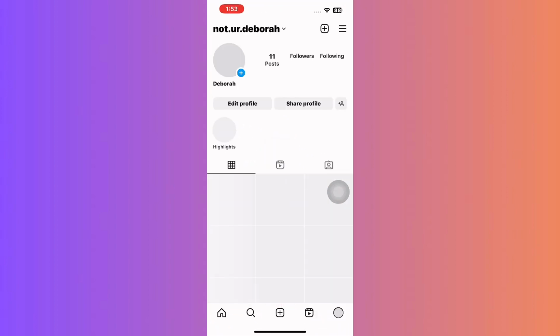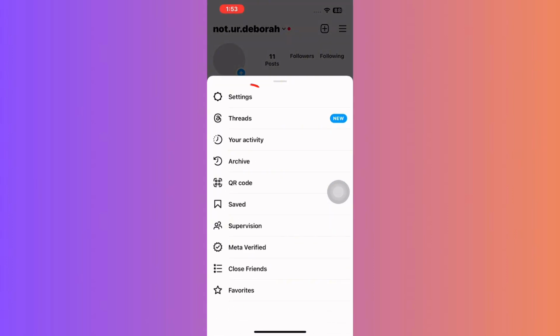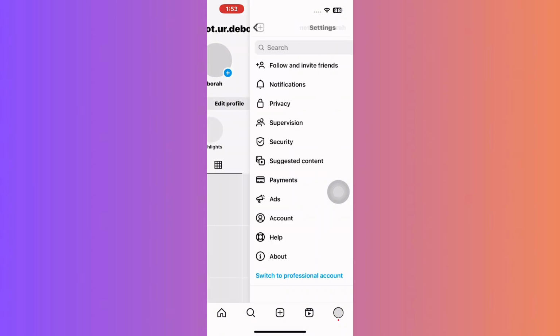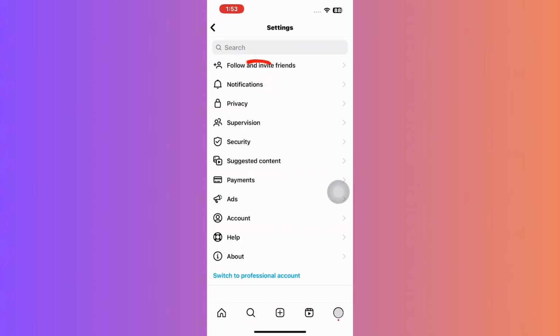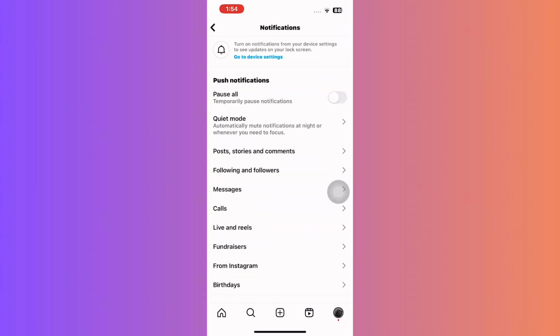Tap on your profile at the bottom right. Click on the three lines on the top right. Then, navigate to Settings and Privacy. Head into Notification. Now, we will modify notification settings.